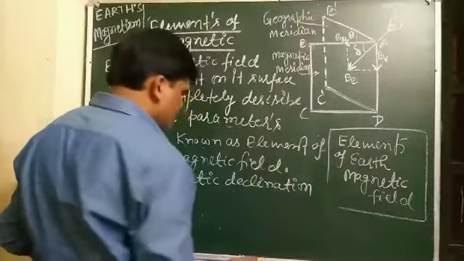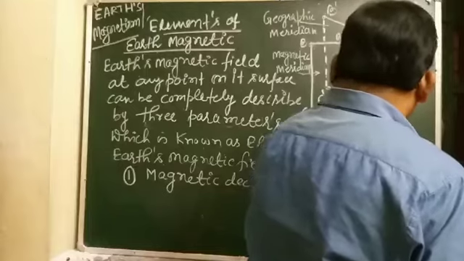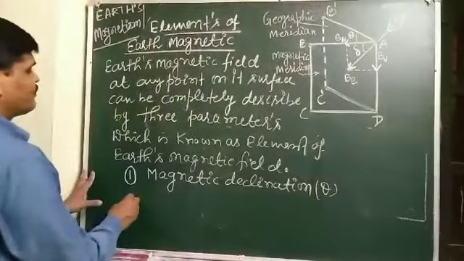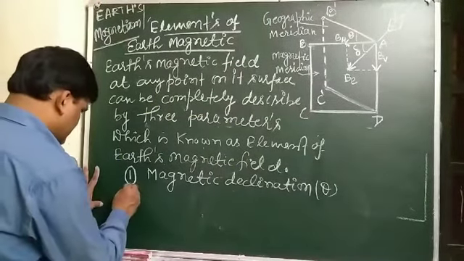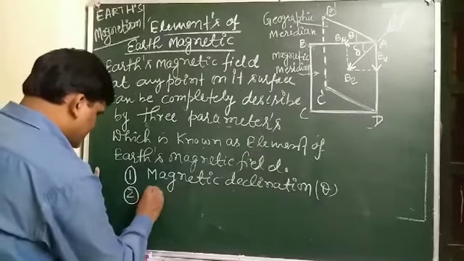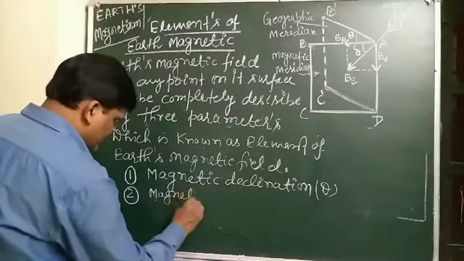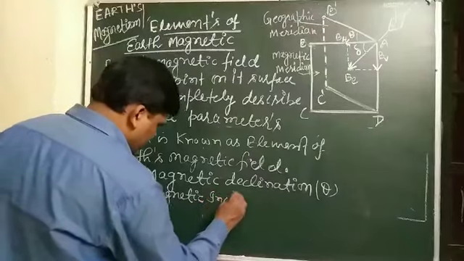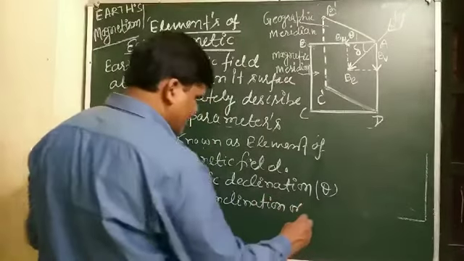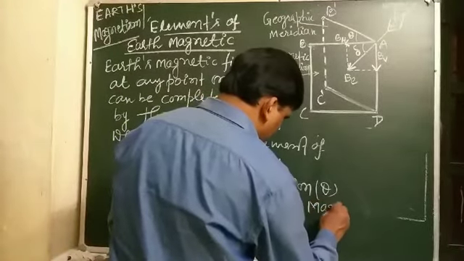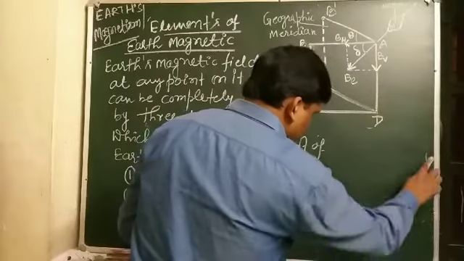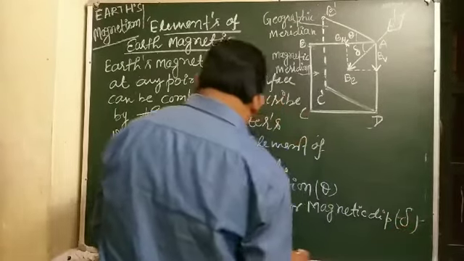It is denoted by the letter theta. Second is magnetic inclination, or magnetic dip, also known as the angle of dip, denoted by delta.